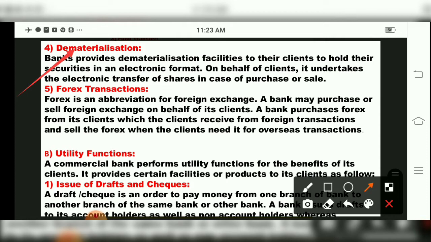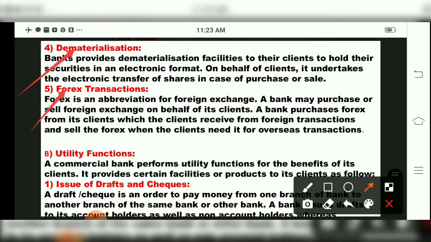So the bank provides this system, that is dematerialization. Facilities are given to clients for whatever securities are there in electronic format, children. And on behalf of these clients, the bank will take the responsibility of electronically transferring shares from one person to another, or in case of purchase and sale of shares, it can be done with the help of the dematerialization system by the commercial bank.